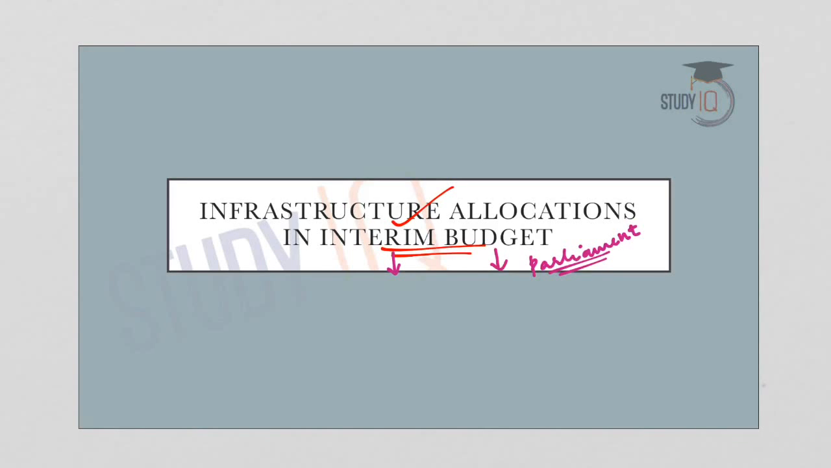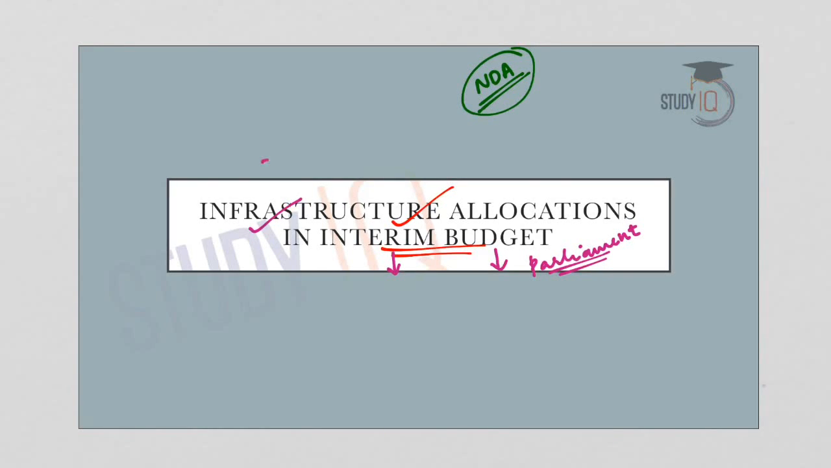So recently the present NDA government had presented its last budget and it was an interim budget. So we have already discussed all the details of the interim budget. You can watch the video on in-depth analysis of interim budget on the StudyIQ channel. Now coming back to our topic, that is infrastructural allocations made in the interim budget. The last interim budget presented by the government had actually reduced the budgetary allocations to infrastructural development. So we will analyze this issue in detail in this lecture.